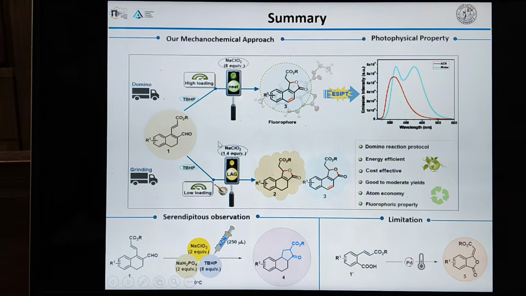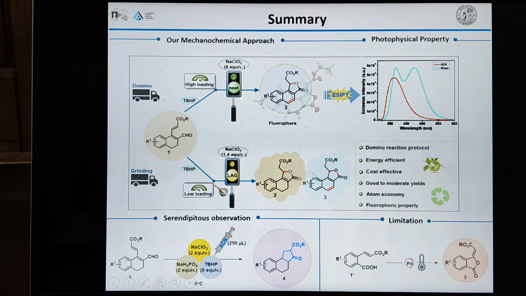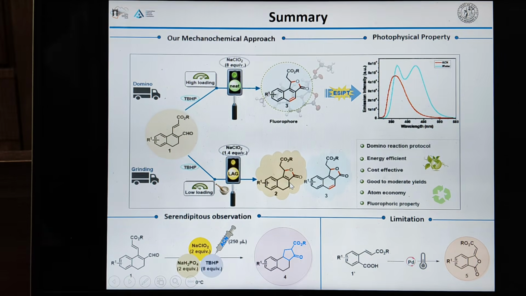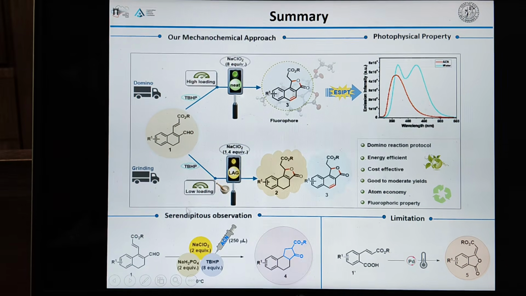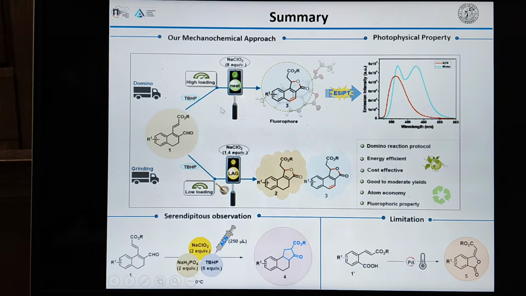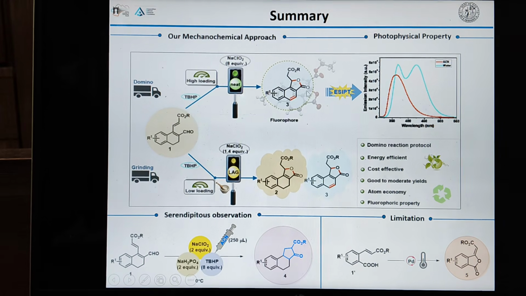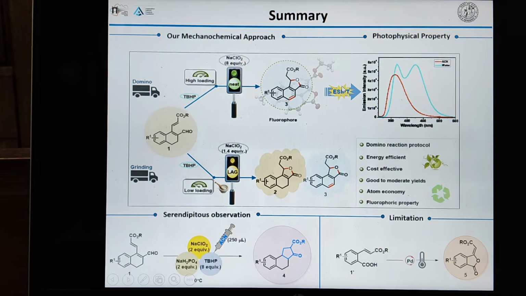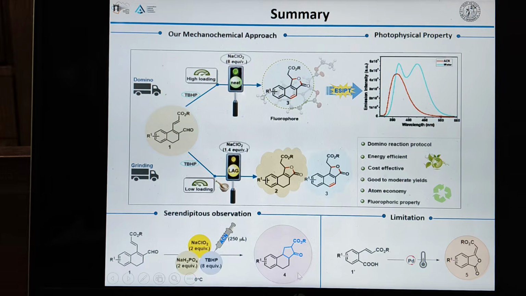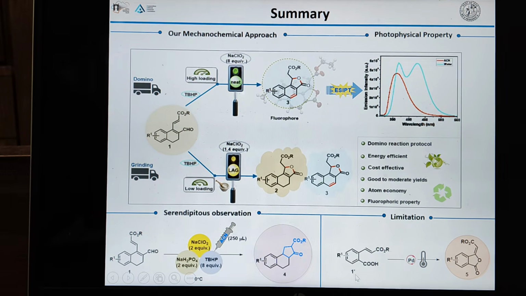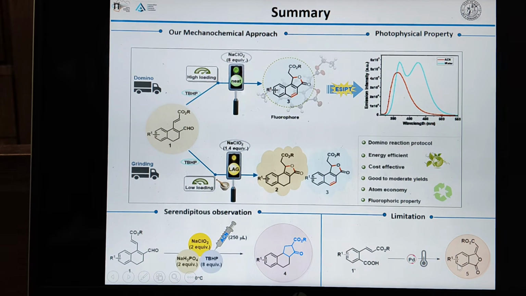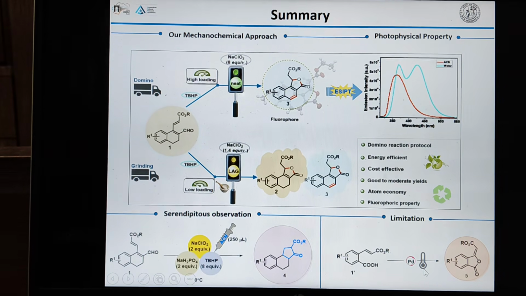In conclusion, we have developed a general methodology for the preparation of naphthyl lactones along with dihydronaphthyl lactones under mechanochemical and neat condition. With low loadings of sodium chloride, we get inseparable mixtures of the dihydronaphthyl lactones with the naphthyl lactone, but with high loading of sodium chloride, we get exclusively the naphthyl lactone, which has fluorescence property and has been used as a water sensor. A serendipitous observation was also obtained for the formation of the saturated cyclopentanone, and the methodology was extended to the formation of the bicyclic phthalate analog in the presence of the palladium catalyst.